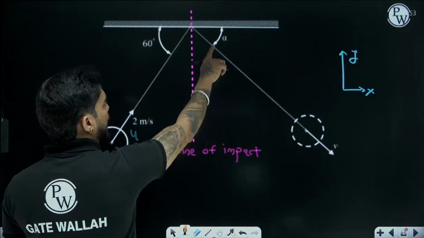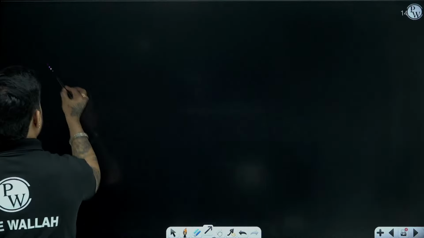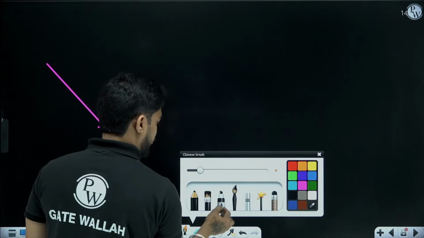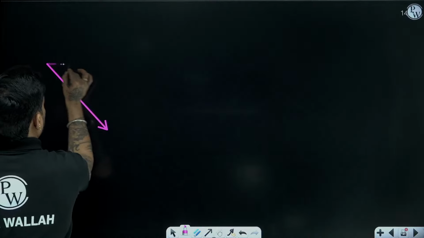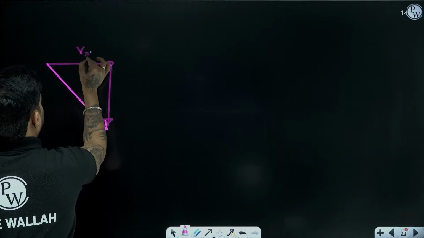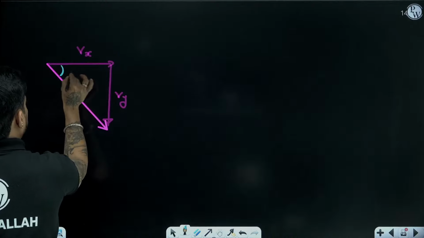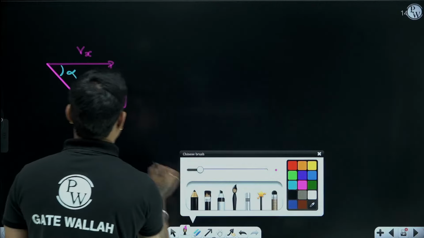Now alpha, see, this is your final velocity. If you take the components, this is Vx, this is Vy, your angle alpha, right?